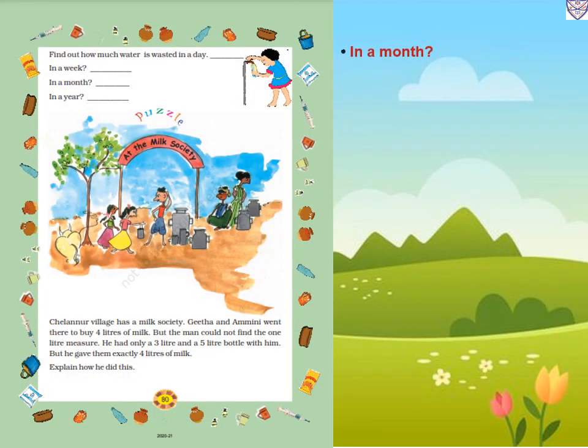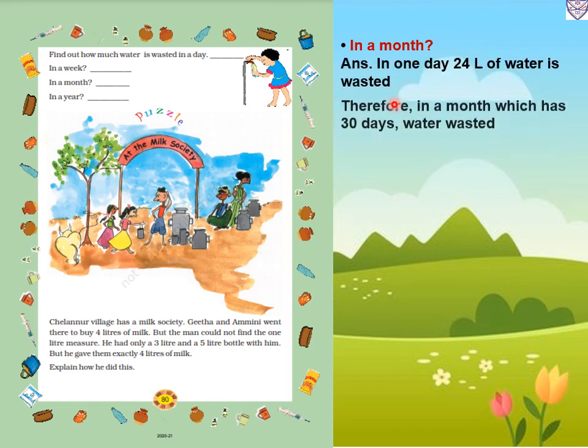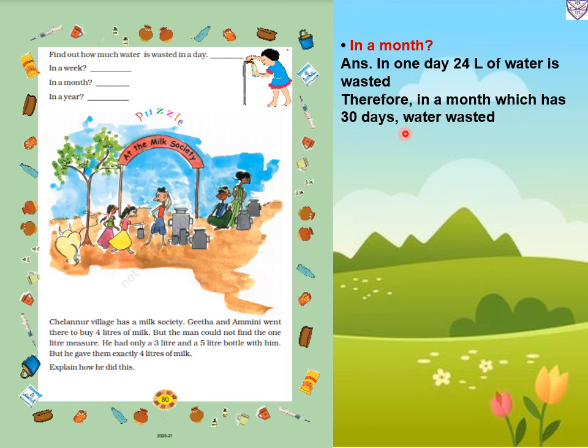Now we have to find out in a month. In one day, 24 liters of water is wasted. Therefore, in a month, which has 30 days, water wasted is equal to 24 liters multiplied by 30. So we will get 720 liters. Now we have to find out in a year. So 30 multiplied by 24.